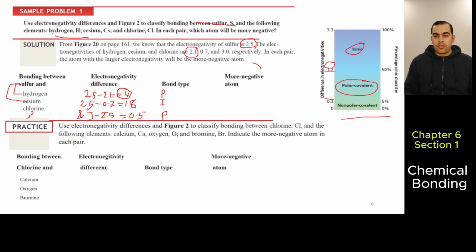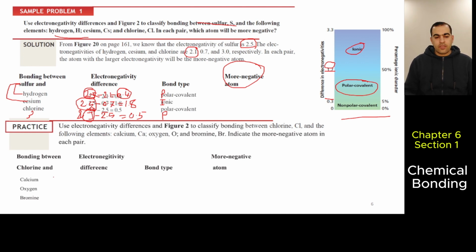Here it says more negative atom. The more negative atom means the one that has higher electronegativity. Between sulfur and hydrogen, which one has the highest electronegativity? Sulfur. So sulfur is the more negative atom, or we can say the one that the electrons are closer to. Between sulfur and cesium, again sulfur has the higher electronegativity. Here chlorine is 3, so chlorine will be the more negative atom.